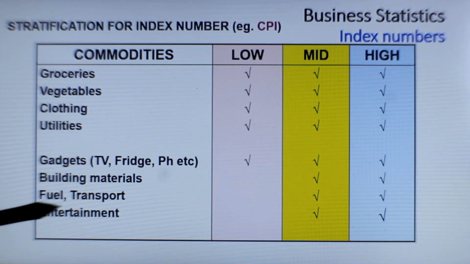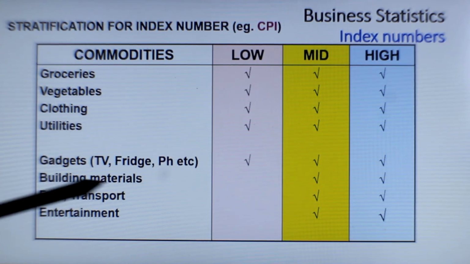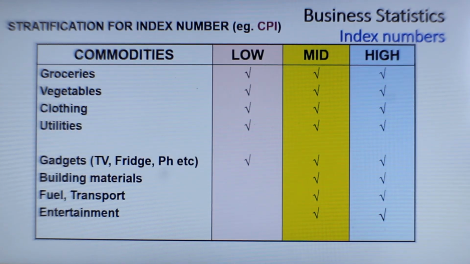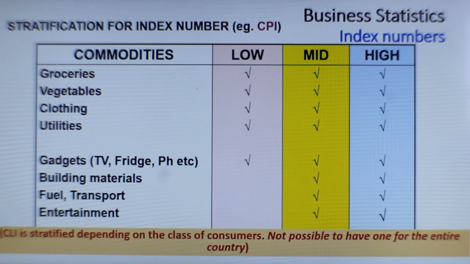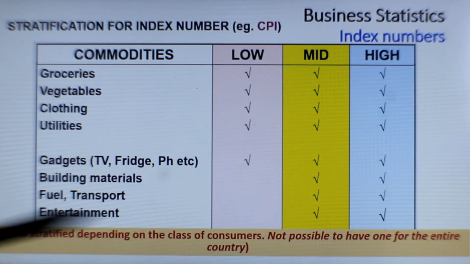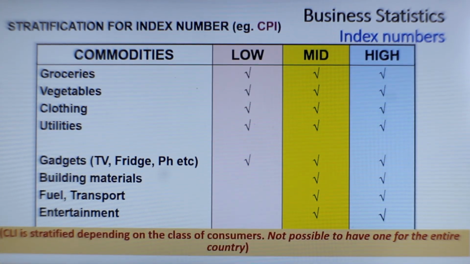So the stratification of index numbers is very important depending on what group you are talking about, and therefore indices or index numbers are developed for different levels, different strata. That's very important to understand. Cost of living index is stratified depending on the class of consumers. It is not possible to have one for the entire country.